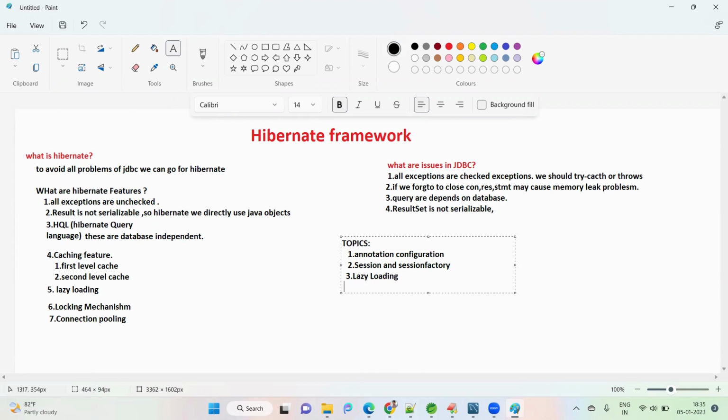Lazy loading. Mostly locking, I'll cover one or at least one example, if time permits. Okay, relationships. Very most important in terms of interviews.